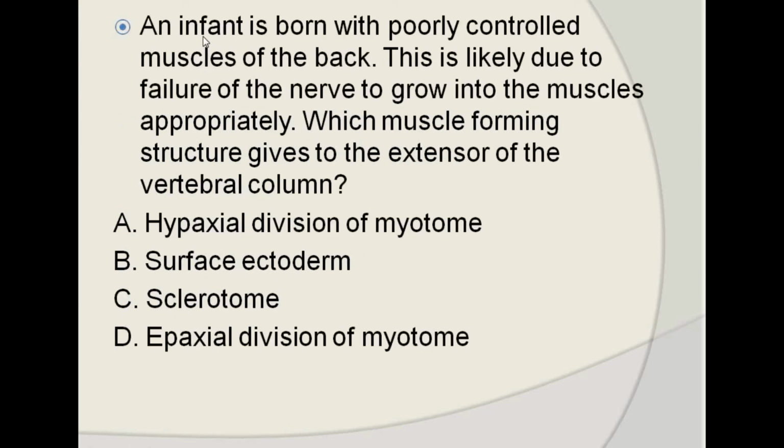Another brainstorming exercise: an infant is born with poorly controlled muscles of the back. This is due to the failure of the nerve to grow into the muscle. Which group of muscles forms the extensor of the vertebral column? We have discussed previously that the epaxial division of the myotome is responsible for forming the